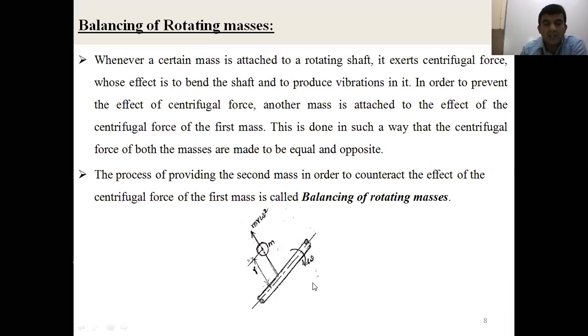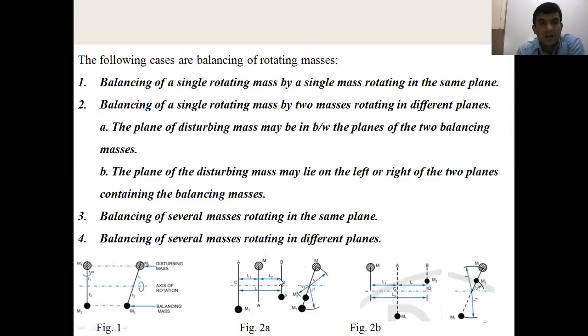That produces another centrifugal force that is equal and opposite in nature, which makes it balanced, or in equilibrium. Again, we have discussed four cases for balancing of rotating masses. You can see the four conditions or cases.